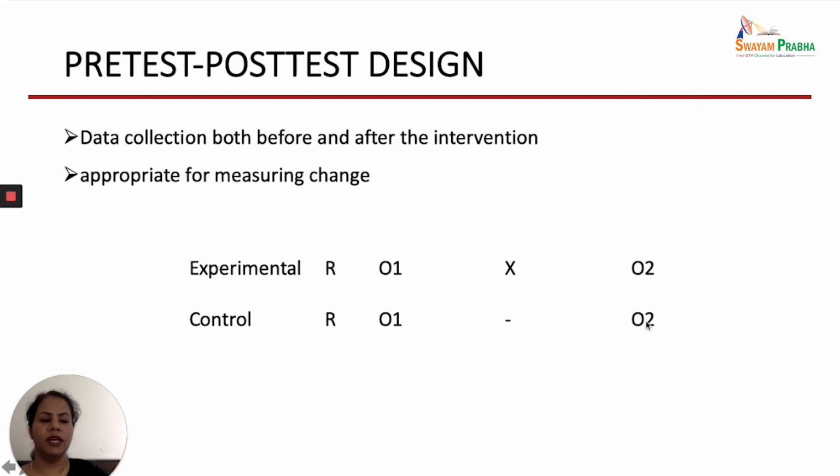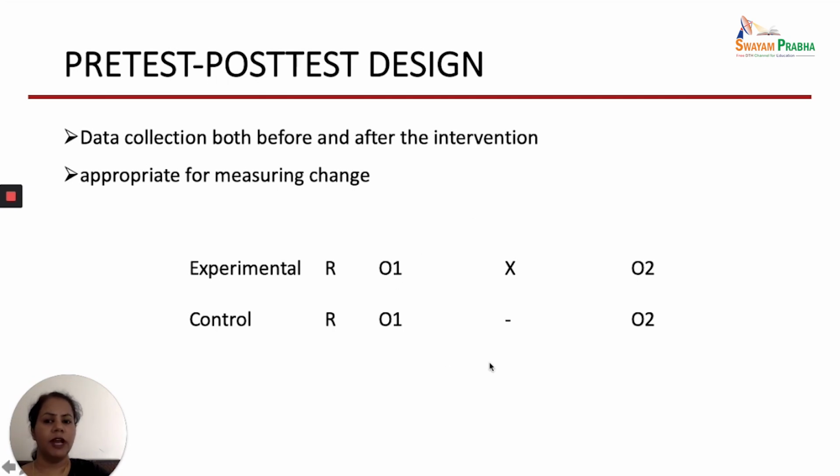So here why we are calling it post-test, because the control group will be getting some type of usual treatment, and after the usual treatment again you will be measuring the dependent variable. So you can find out the change from the baseline and the change which has happened after the intervention.